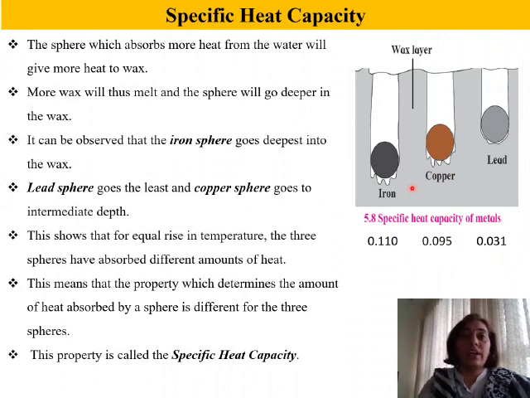Now coming to the definition and the formula for calculating specific heat in the next slide.